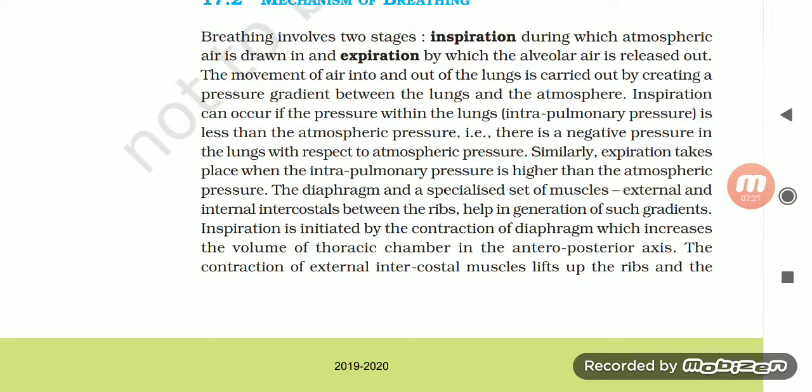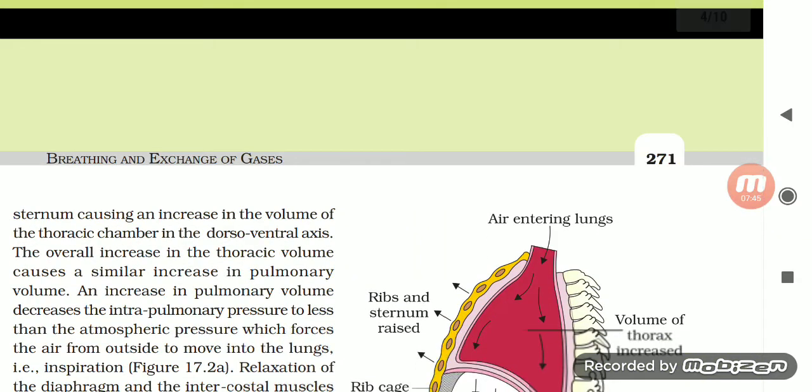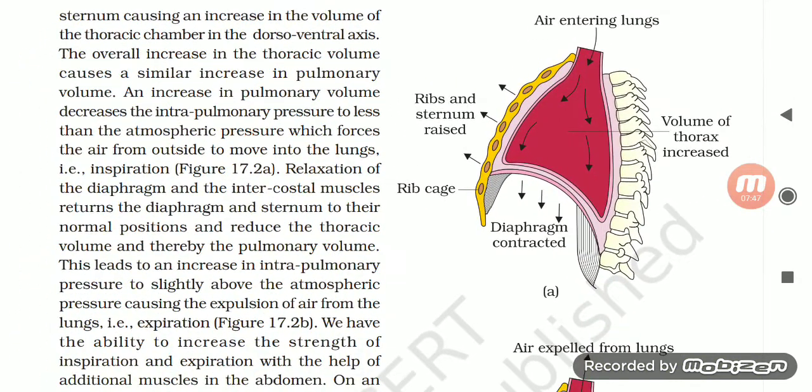The diaphragm and a specialized set of muscles, the external and internal intercostal muscles between the ribs, help in generation of such gradients. Inspiration is initiated by the contraction of the diaphragm, which increases the volume of the thoracic chamber in the anterior-posterior axis. The contraction of external intercostal muscles lifts up the ribs and the sternum, causing an increase in the volume of the thoracic chamber in the dorsoventral axis.